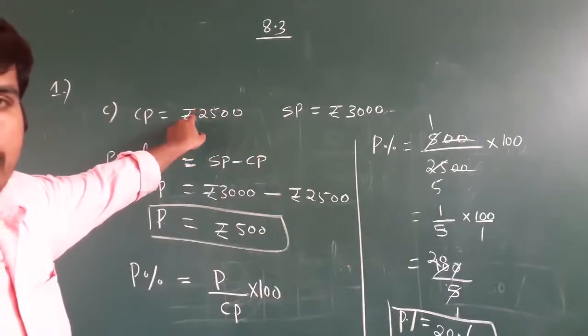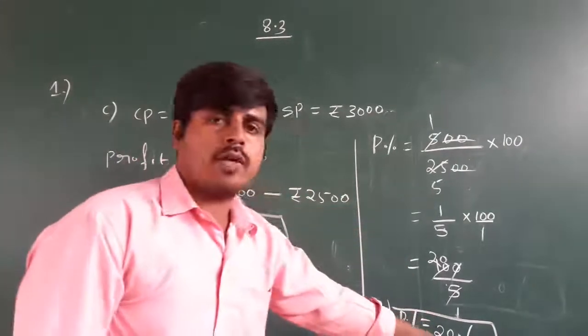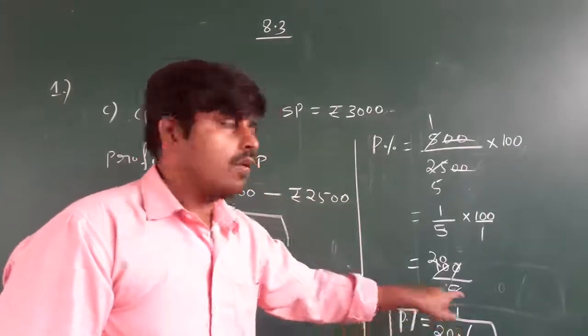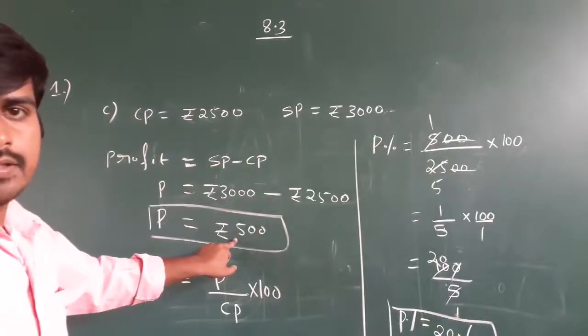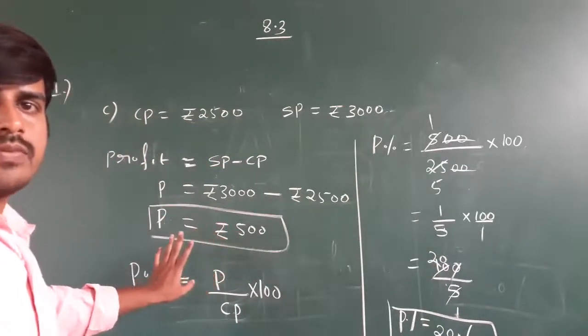For every 100 rupees he is getting a profit of 20 rupees. For 2500 it is becoming 500. Okay, very simple. Logic is very simple.